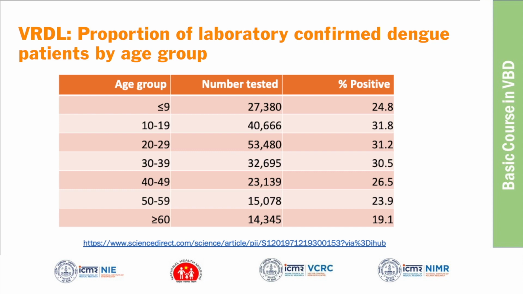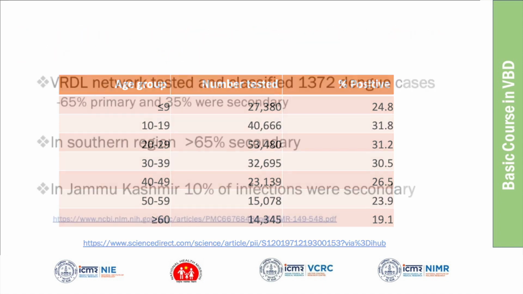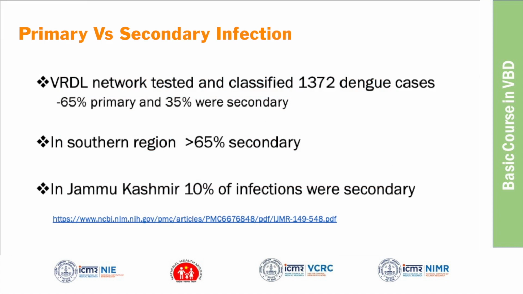The percentage positivity is a bit lower among the elderly population, more than 60 years, compared to others, like 31 and 30% in the middle age group, about 10 to 40 years. Coming to primary and secondary, the VRDL network also classified 1372 dengue cases, and 65% of these dengue cases reported to the network were primary, and 35% were secondary in nature.